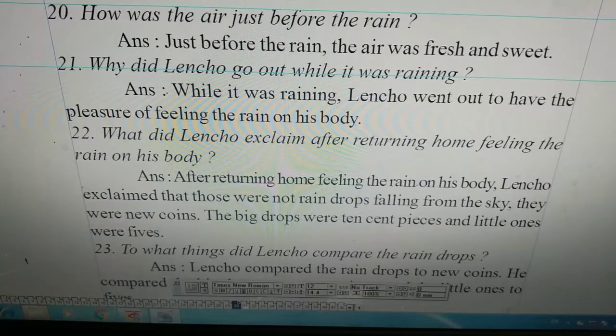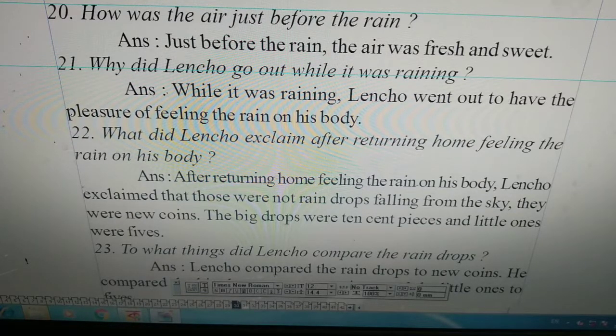How was the air just before the rain? Just before the rain, the air was fresh and sweet. It was fresh and sweet. The answer will be that just before the rain, the air was fresh and sweet.